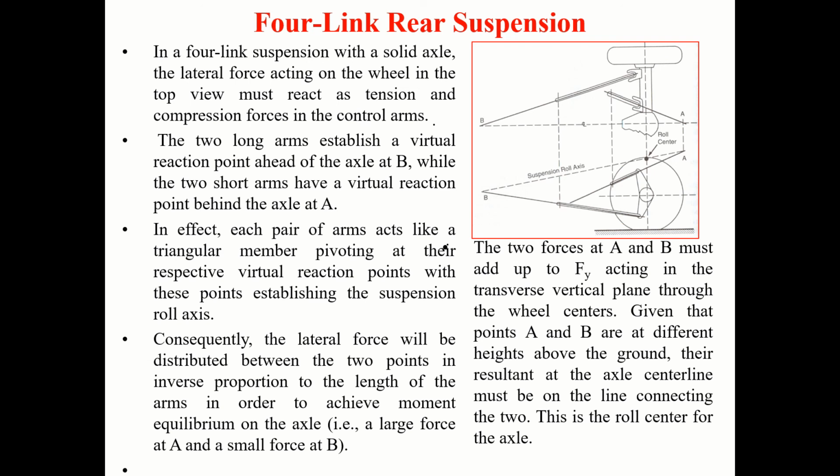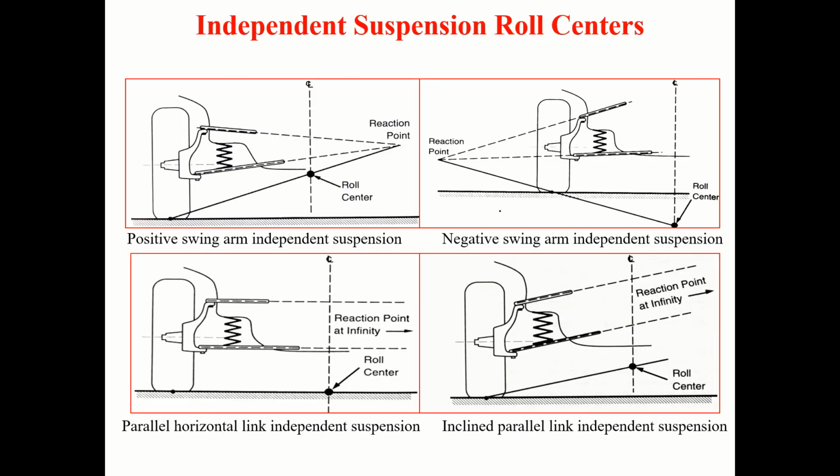Even if I were to explain, I would read line by line how to find the roll center. Using these procedures for different architectures of suspension, you can locate the roll center at the rear as well as in the front. Then you can join those points and get the roll axis.